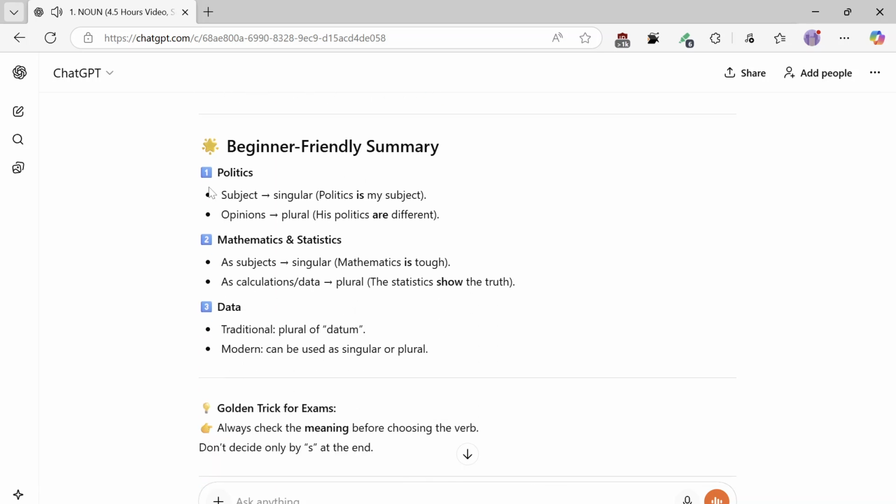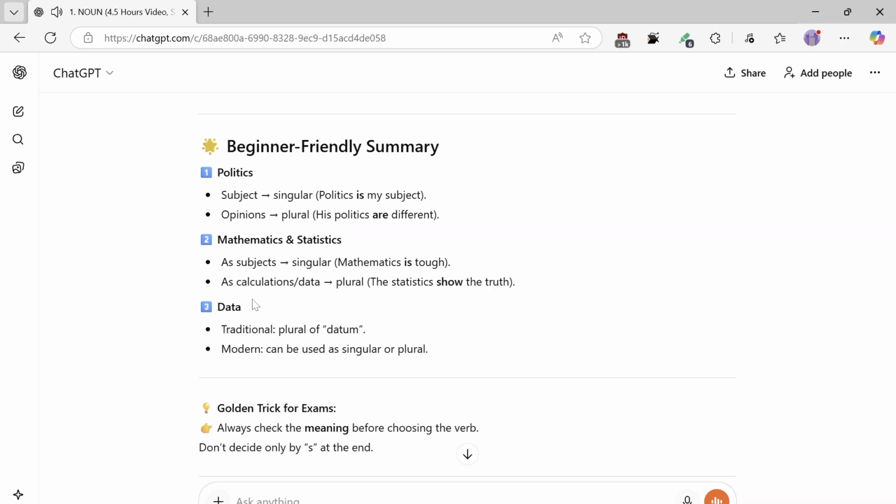Beginner-friendly summary: politics. As a subject, it is singular. Politics is my subject. As opinions, it is plural. His politics are different. Mathematics and statistics: as a subject, singular. Mathematics is tough. As calculations or data, plural. The statistics show the truth.